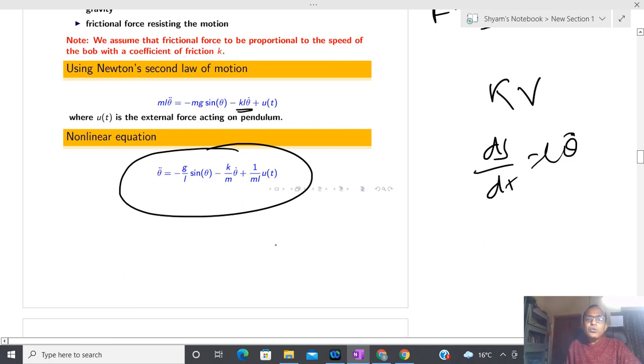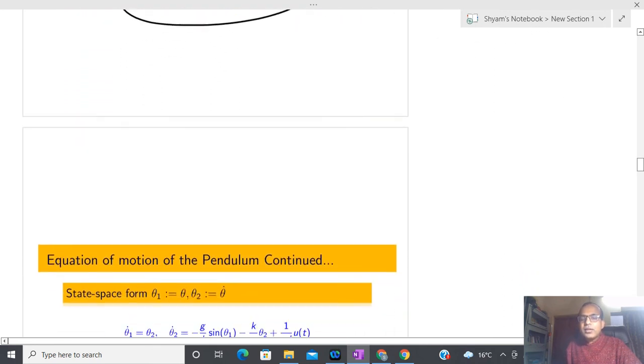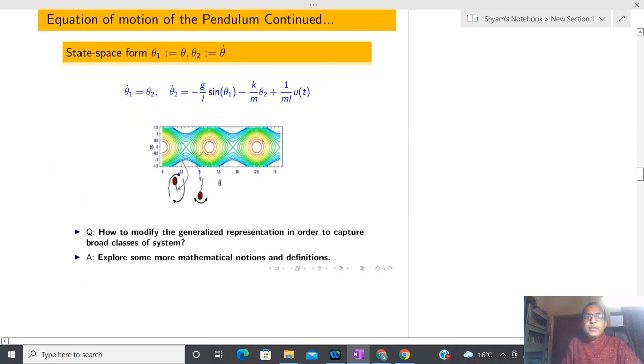Now could you please tell me whether this is a linear model or a non-linear model? Non-linear. And what is the state of the system here? How to guess a state? First, I have to represent this system using first order differential equations. You can see here theta 1 equal to theta and theta 2 equal to theta dot, I am assuming, and after that I have represented the system again using a set of first order differential equations.